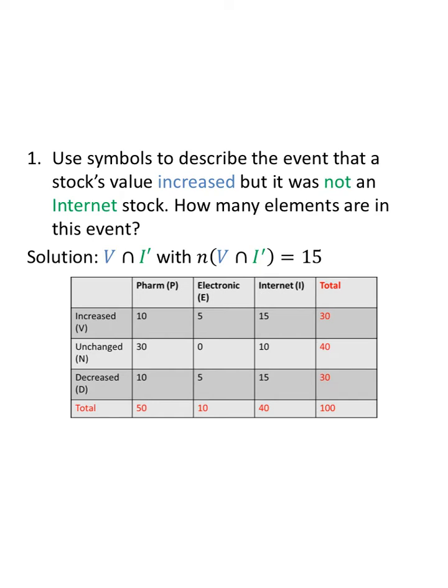We're going to use symbols to describe the event that a stock's value increased, but it was not an internet stock. So it's both of them: it increased, but it wasn't internet. Increased is represented by V, intersected with not internet. We know internet is I, so not internet, the complement, would be I complement. Now, how many stocks increased, but not the internet stocks? Well, there's 10 plus 5, or 15. So the number in the intersection of increasing stocks that were not internet is 15.